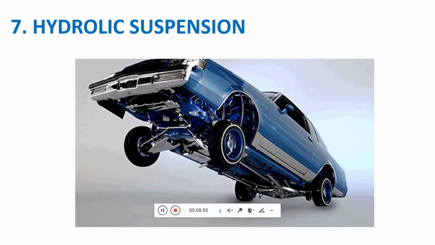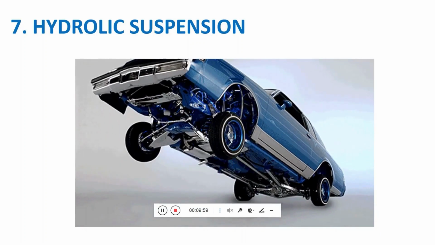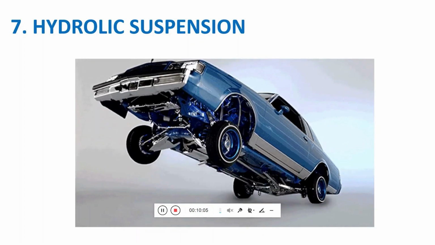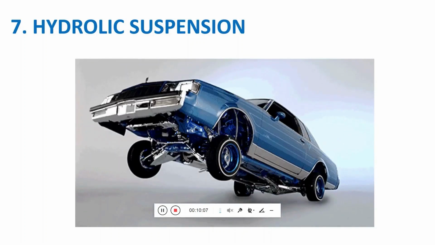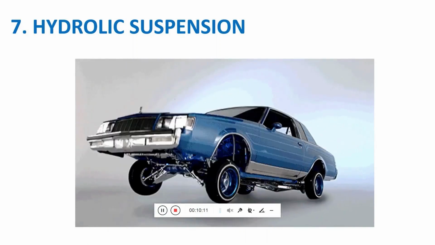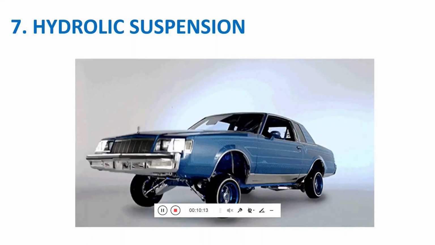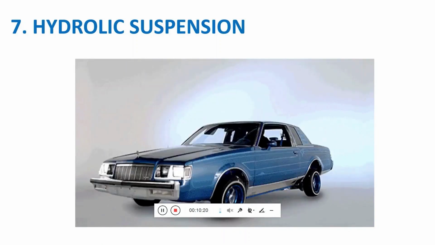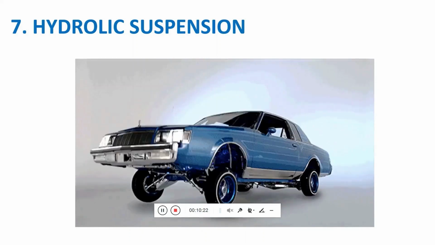The seventh and last type of suspension system is the hydraulic suspension. A hydraulic suspension system uses 4 independent dampers with hydraulic fluid. One of the biggest advantages of hydraulic suspension for your vehicle is that it can produce a firmer ride. Hydraulics are also very responsive and can react quicker than most other suspension systems. These are basically used in cars shown in this figure.